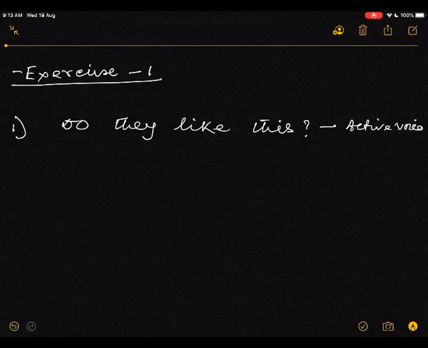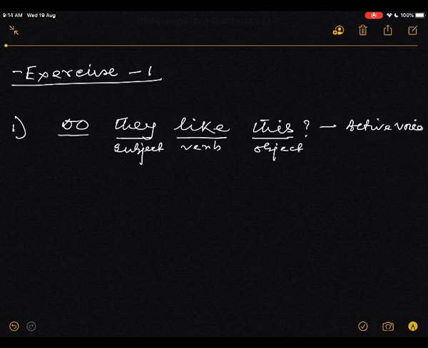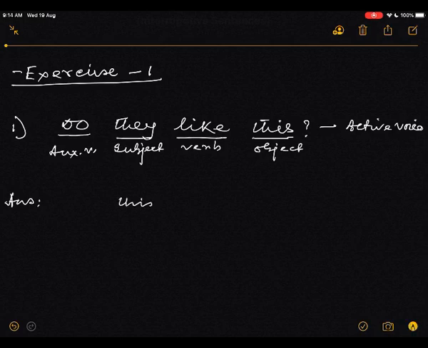Active voice. Here, what is the object? This is the object. The verb, this is the verb. You have learnt, I think. Subject, this is the subject. And in an interrogative sentence, that is the auxiliary verb. Now change. Answer. Take this object first. This is the object.